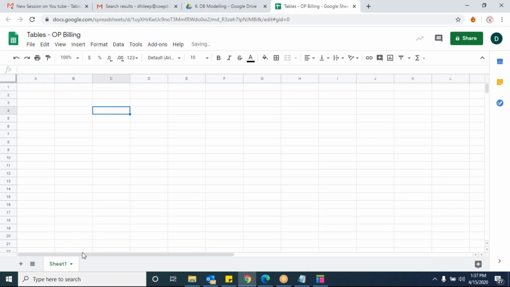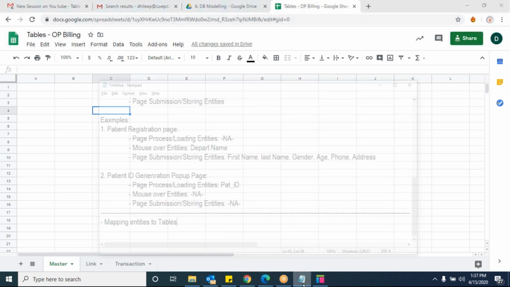Is that clear? Now here I'm creating master, link. The third one, what is the third one? Already it is gone, I guess, right? Transaction. Okay, we have three types of tables in the DB modeling. One is master, one is link, one is transaction.